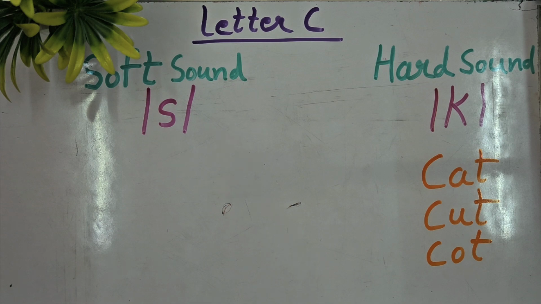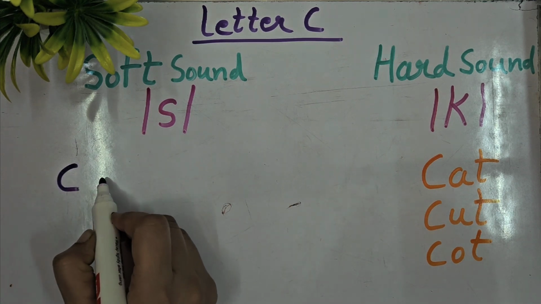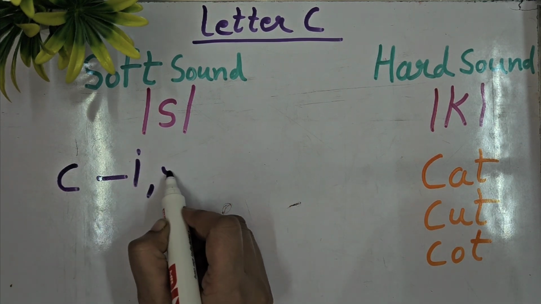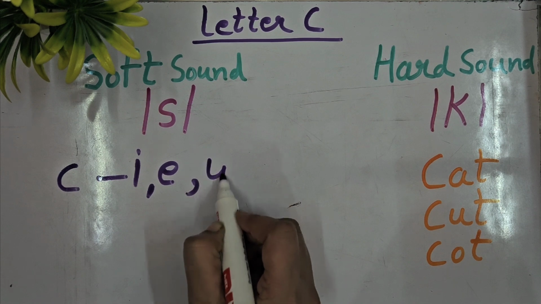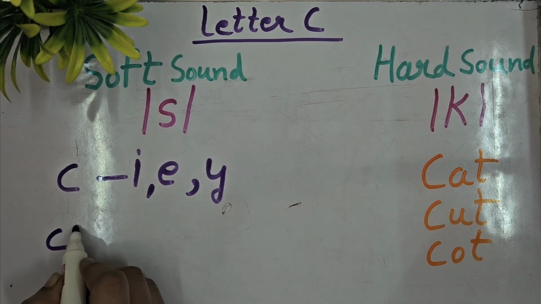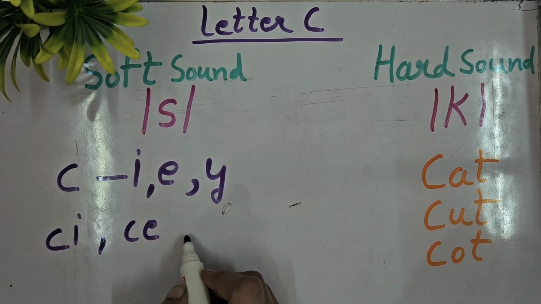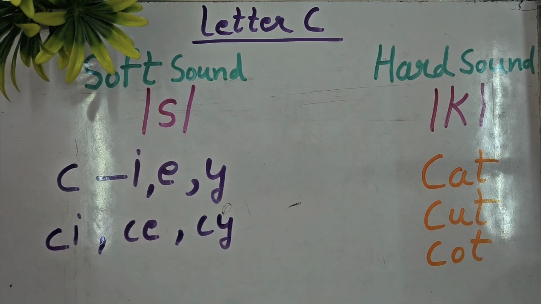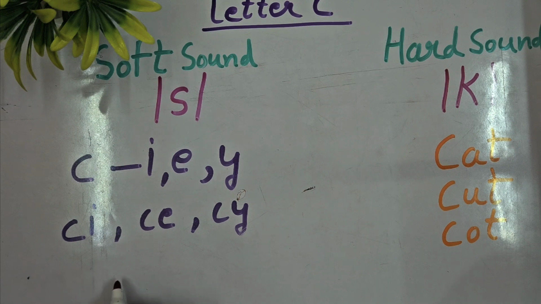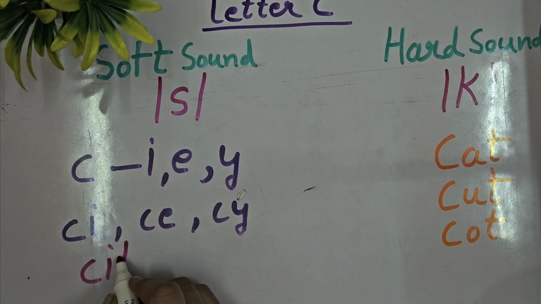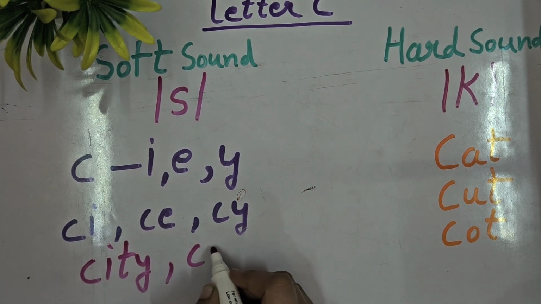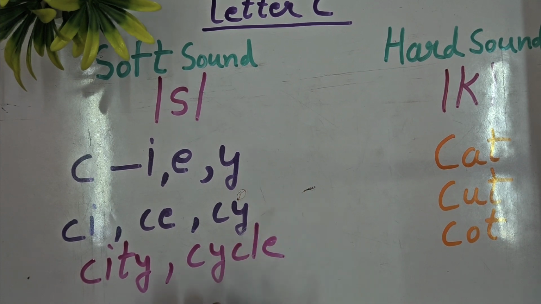But when do we use the soft sound of letter C, that is "sa"? When the letter C is followed by I, E, and Y, that is CI, CE, CY in the word. For example, city, cycle. In the word cycle, there are two Cs. The first C is called "sa" and the other C is called "ka".